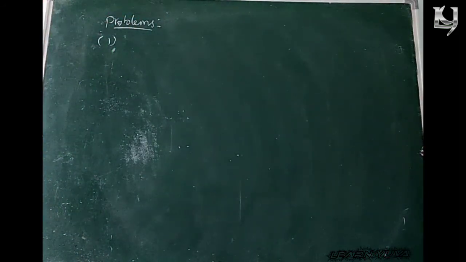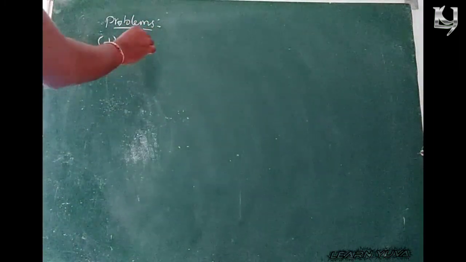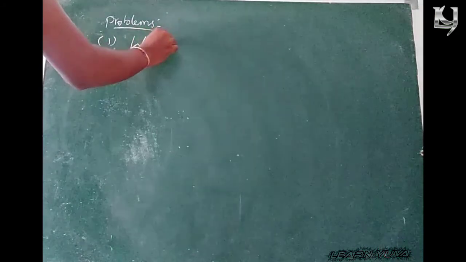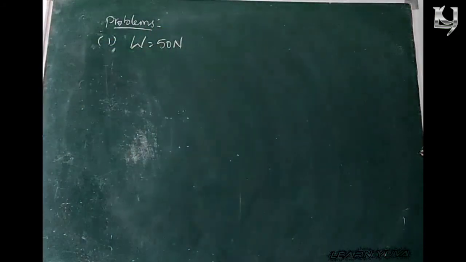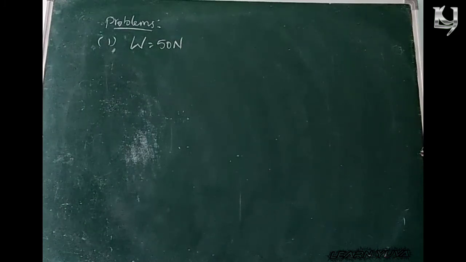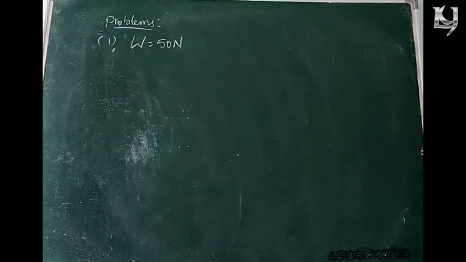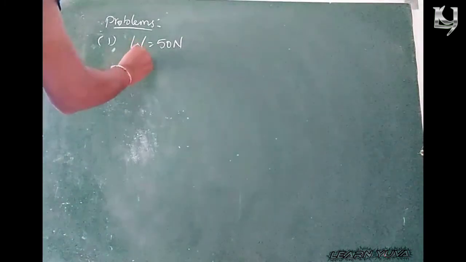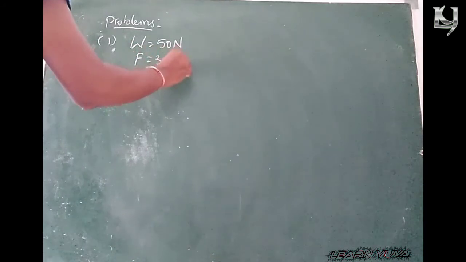A body of weight 15 newtons is placed on a smooth surface. The force required to move the body on the surface is 30 newtons. F is equal to 30 newtons.